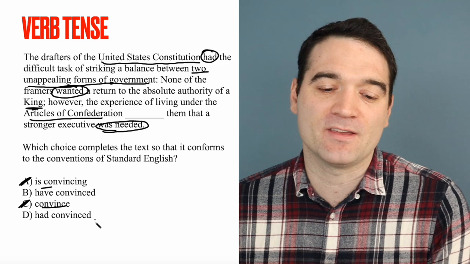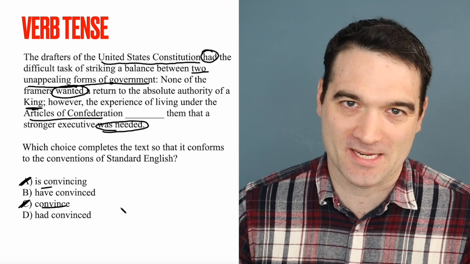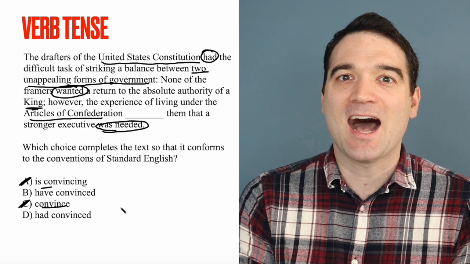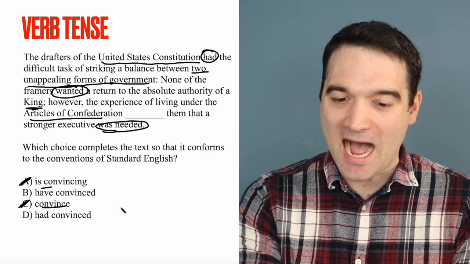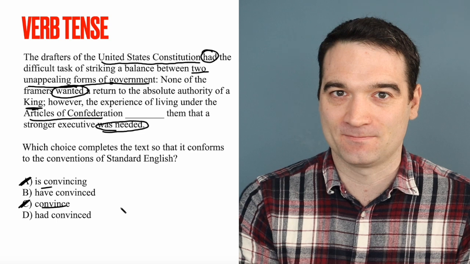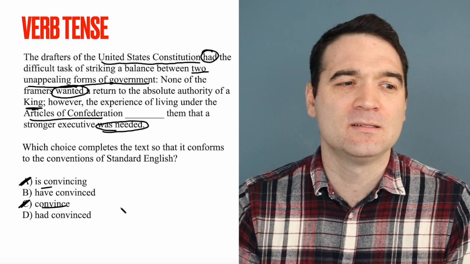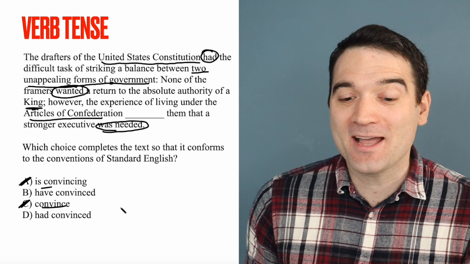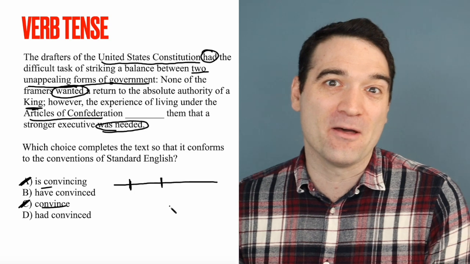Now I have to decide between have convinced and had convinced. Let's try to understand the difference between these two. And I'll give you an easier example. Let's say I show up to class and I say, I have done my homework. I'm saying in the present, right now, I have done my homework in the past. So it's referring to the past, but I'm making that statement in the present. Now, what if instead of that, I said, by the time I got home, I had done my homework. Now, I'm not just talking about the past from the present. I'm talking about the past from the past.